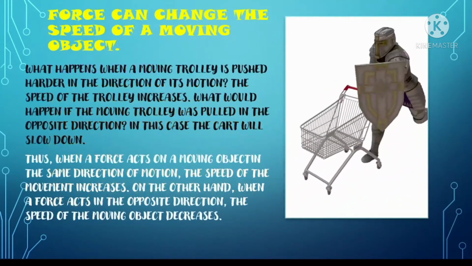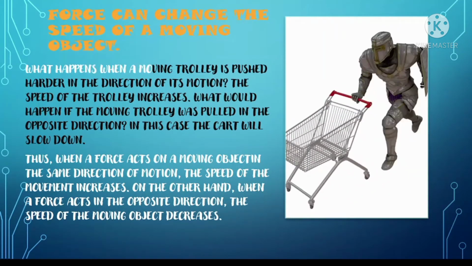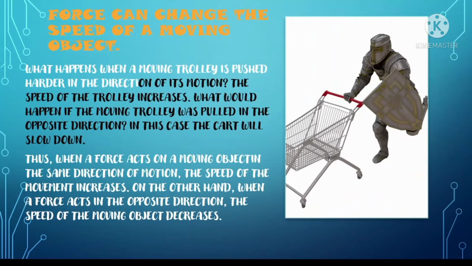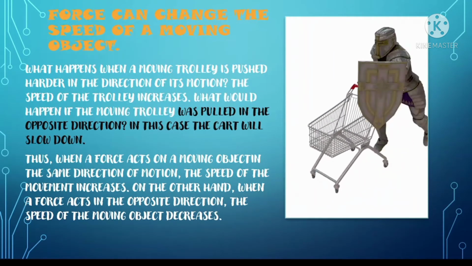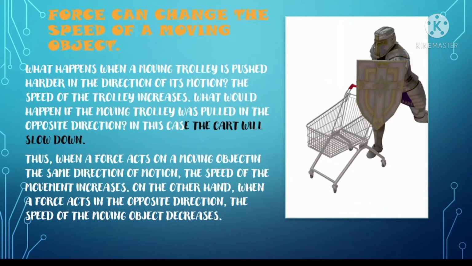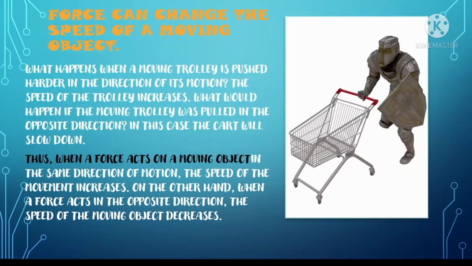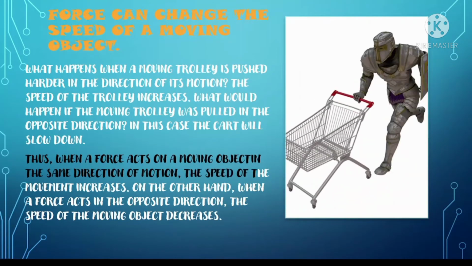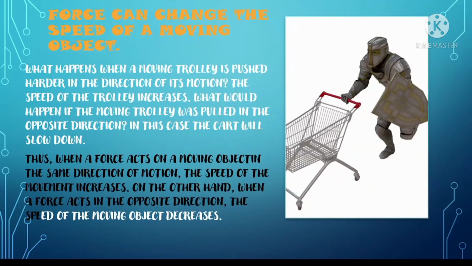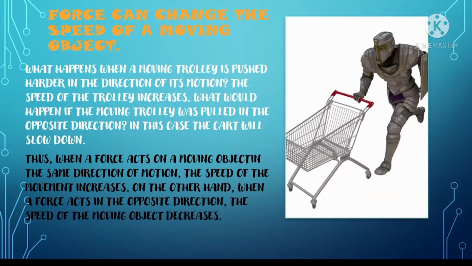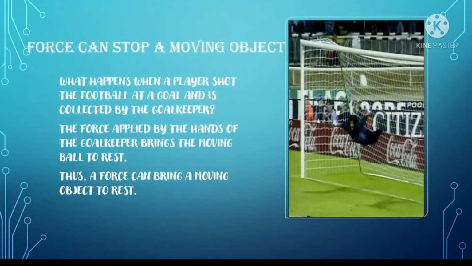Force can change the speed of a moving object. What happens when a moving trolley is pushed harder in the direction of its motion? The speed of the trolley increases. What would happen if the moving trolley was pulled in the opposite direction? In this case, the cart will slow down. Thus, when a force acts on a moving object in the same direction as its motion, the speed increases. On the other hand, when a force acts in the opposite direction, the speed of the moving object decreases.